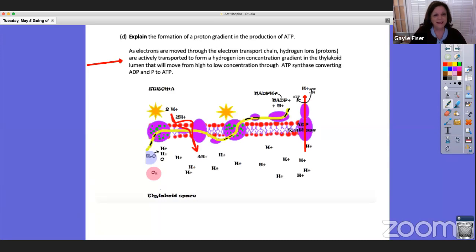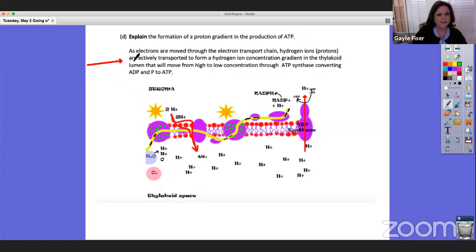All right, and D, and now I'm going to give a disclaimer that I wrote C, D, A, E, and F. And so I have my idea what the answer should be. And there may be some variation after grading a few papers today of my own students, but I'll tell you what I've seen. Okay, explain the formation of a proton gradient in the production of ATP.